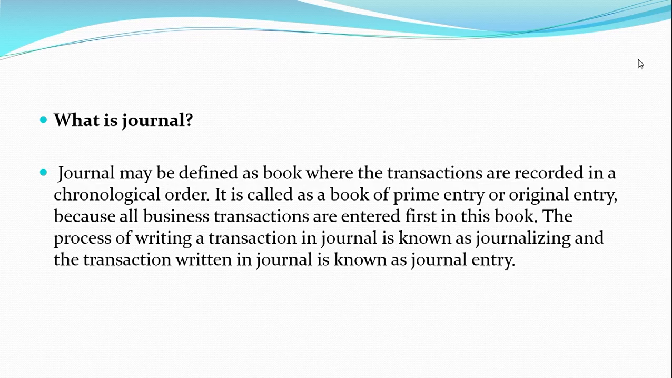Journal may be defined as a book where transactions are recorded in chronological order. Chronological order means date wise. It is to be recorded as it happens. It is called a book of prime entry or original entry because all business transactions are entered first in this book. The process of writing a transaction in journal is known as journalizing, and the transaction written in journal is known as journal entry.